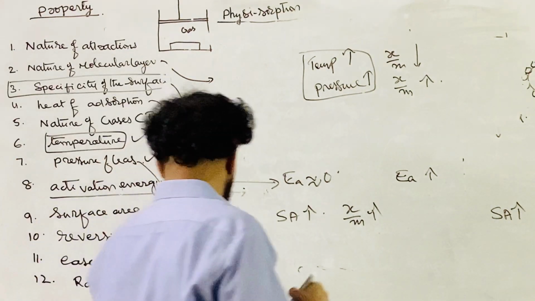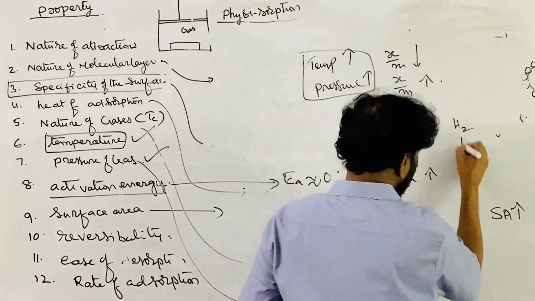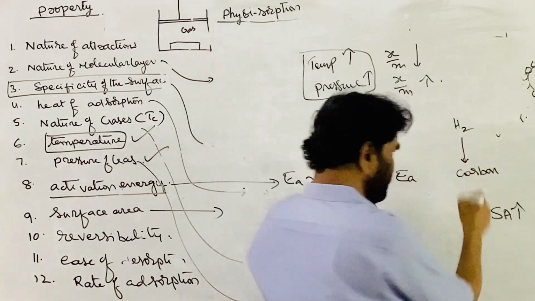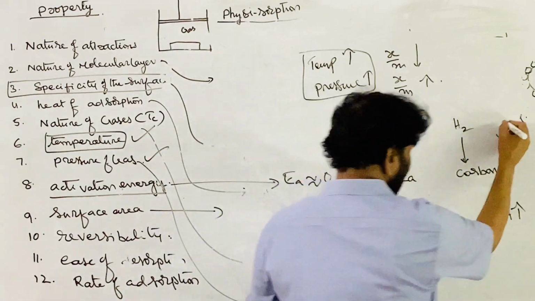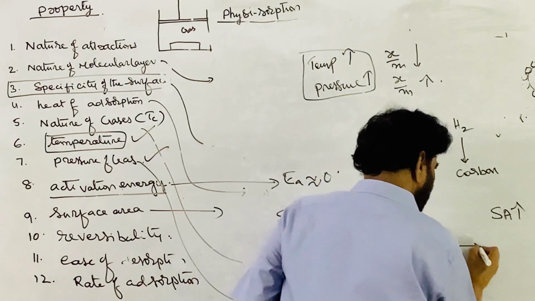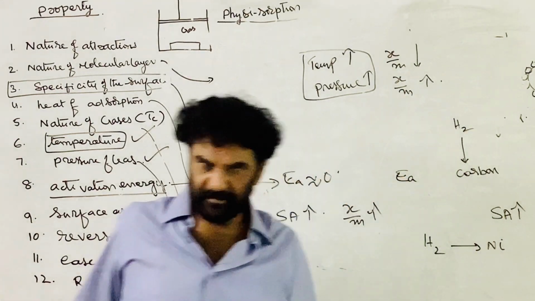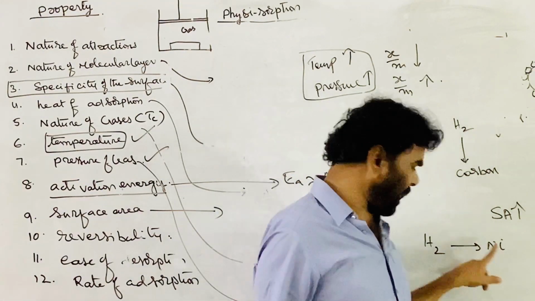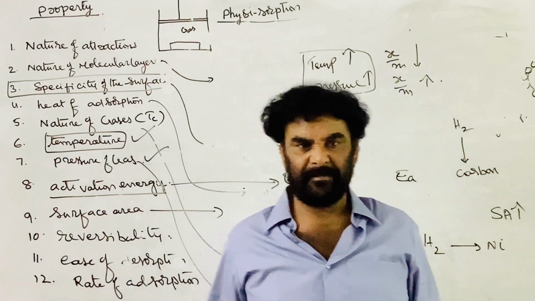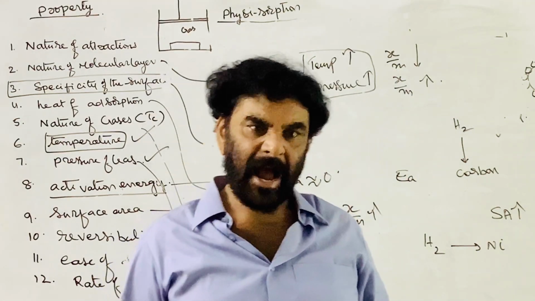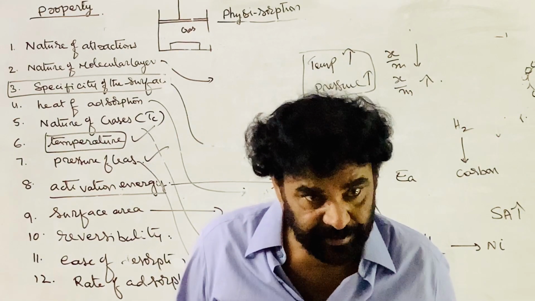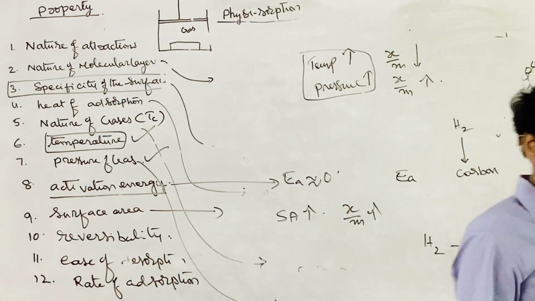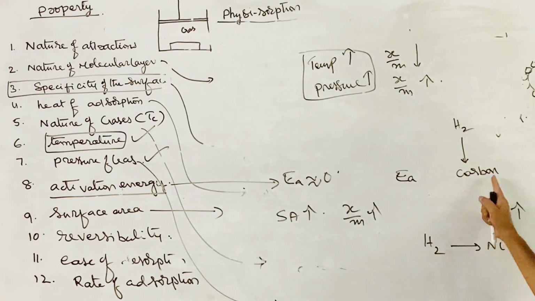Suppose you take hydrogen gas. If it is sent over carbon, charcoal, it is physically adsorbed. And the same hydrogen, when sent over the surface of the nickel, then what happens? It is chemically adsorbed. Hydrogen is chemically adsorbed on the surface of the nickel, whereas the same hydrogen is physically adsorbed on the surface of the carbon.